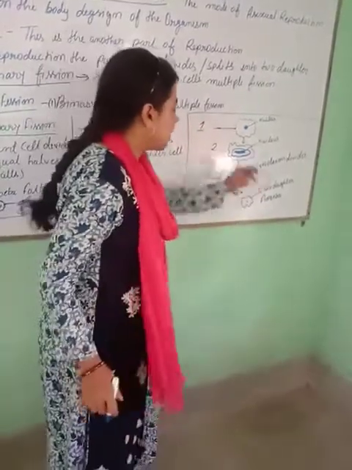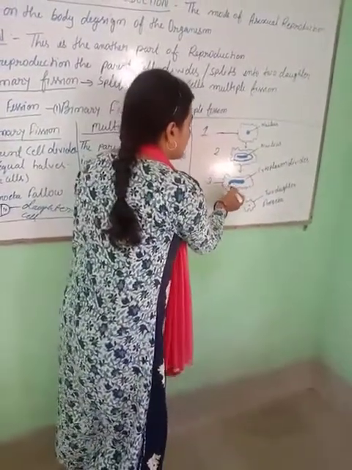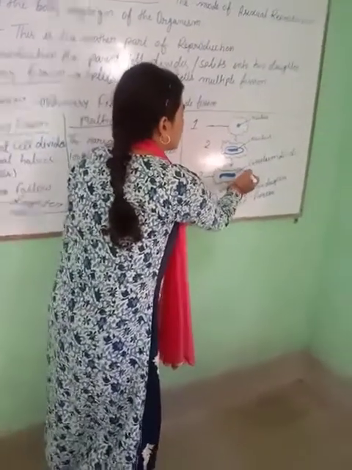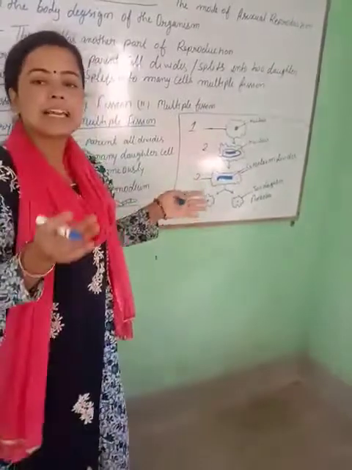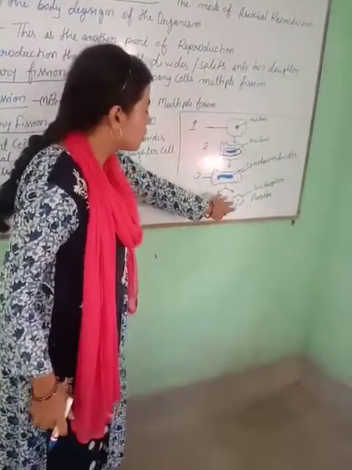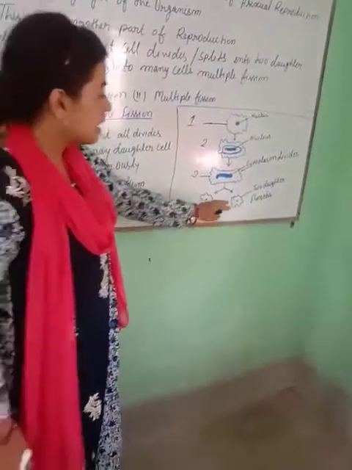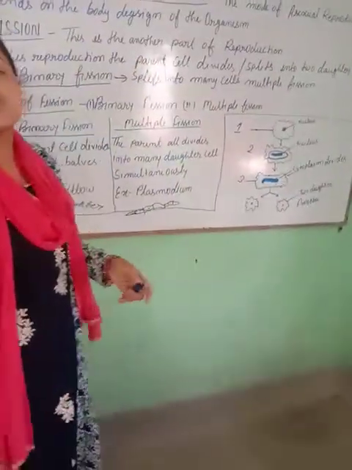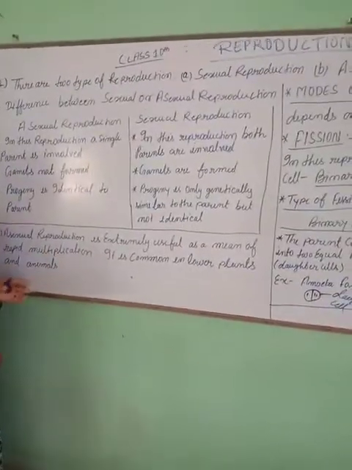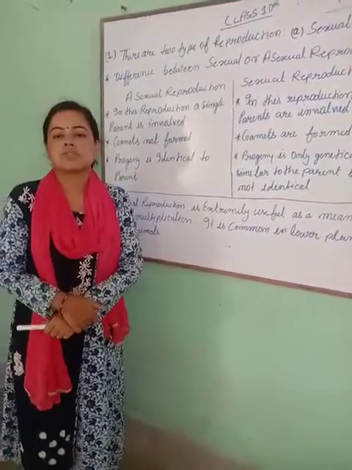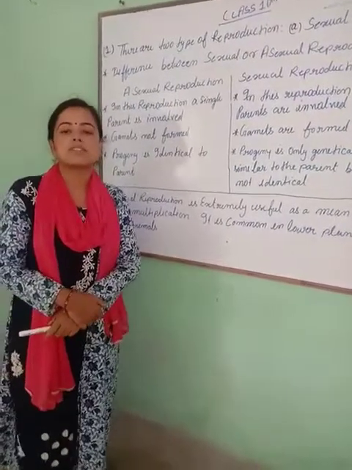The amoeba's body is fully covered with cytoplasm. The cytoplasm stretches and splits into two daughter cells. These two daughter cells make a new progeny, a new amoeba. If you have any problem, you can express your message in our comment box. Thank you.